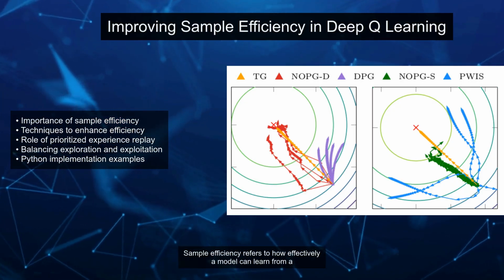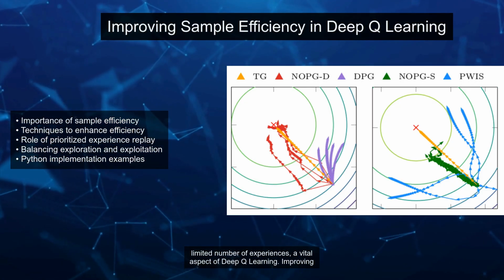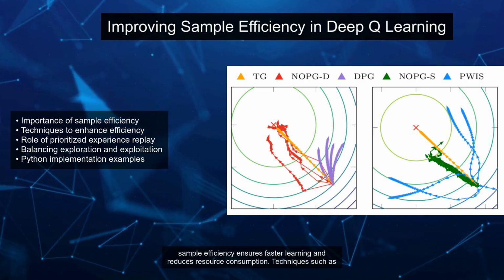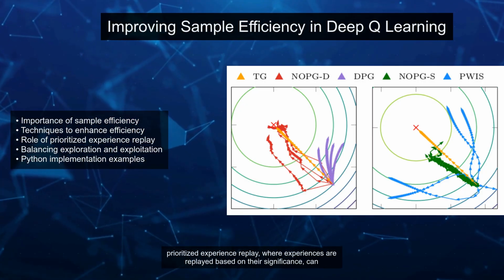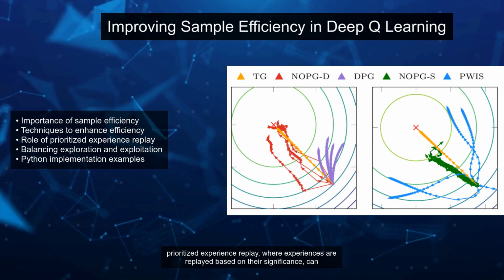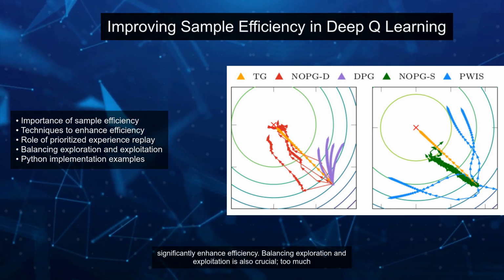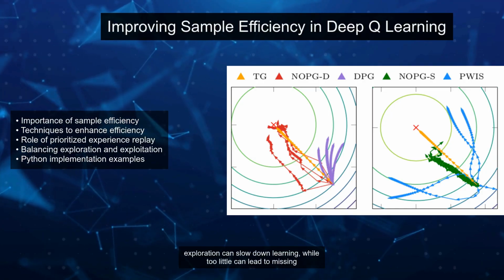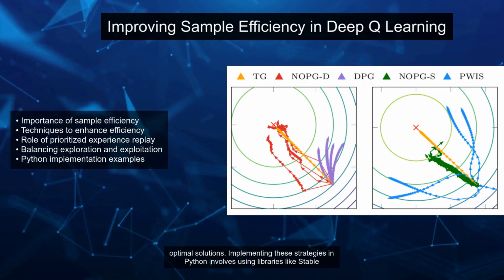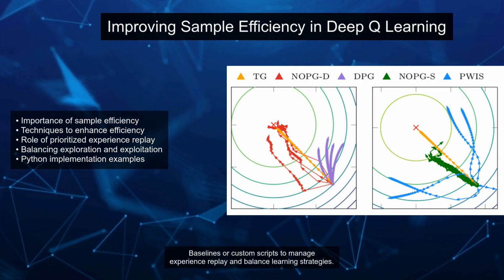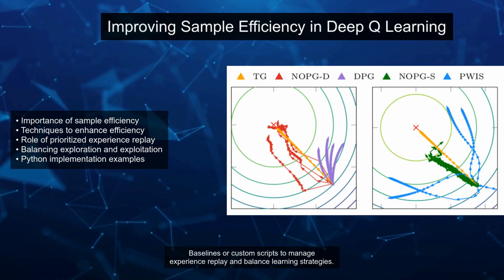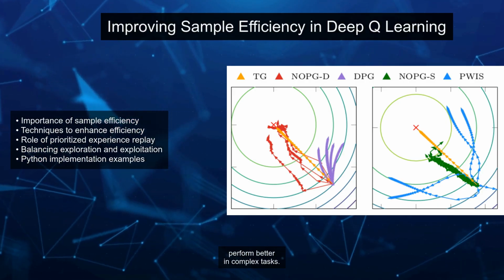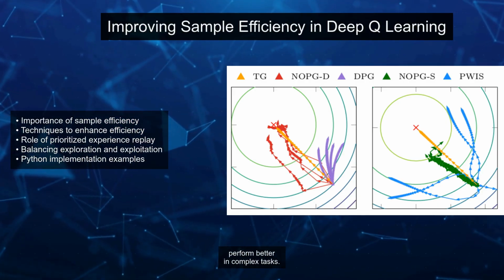Sample efficiency refers to how effectively a model can learn from a limited number of experiences, a vital aspect of Deep Q-Learning. Improving sample efficiency ensures faster learning and reduces resource consumption. Techniques such as prioritized experience replay, where experiences are replayed based on their significance, can significantly enhance efficiency. Balancing exploration and exploitation is also crucial. Too much exploration can slow down learning, while too little can lead to missing optimal solutions. Implementing these strategies in Python involves using libraries like Stable Baselines or custom scripts to manage experience replay and balance learning strategies. By boosting sample efficiency, we create AI models that learn faster and perform better in complex tasks.